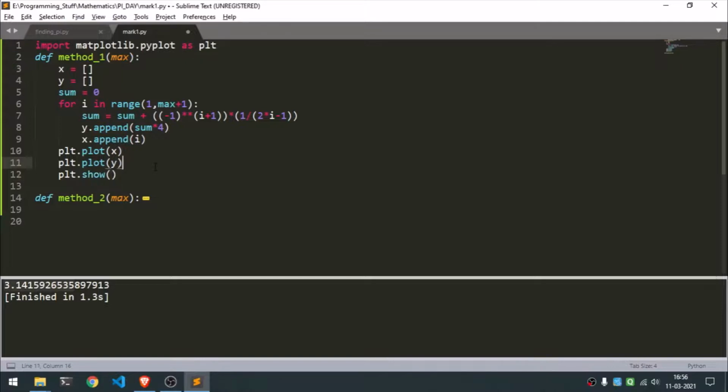But hold on, we still need to call the method. So that would be method 1, and we'll do this for, let's say, 10,000. Let's do it for 10,000, and let's see if there are any errors first of all. So it seems to be counting.